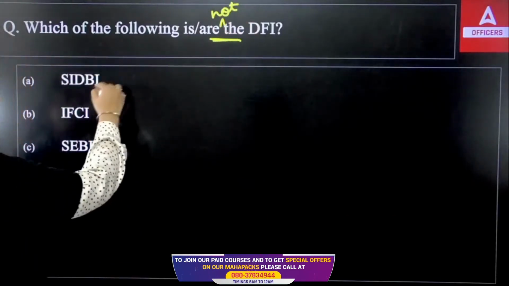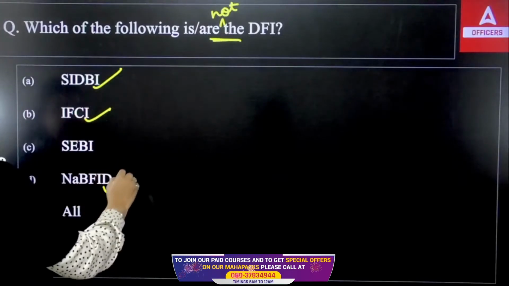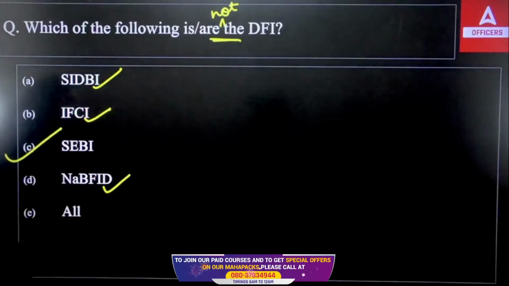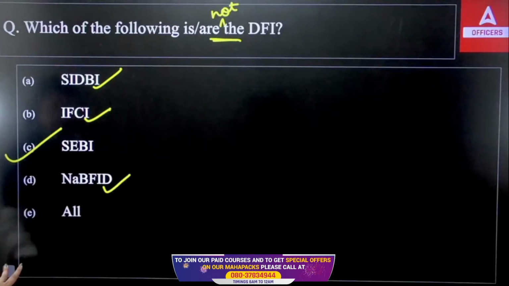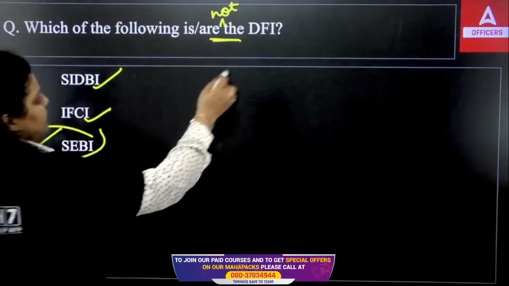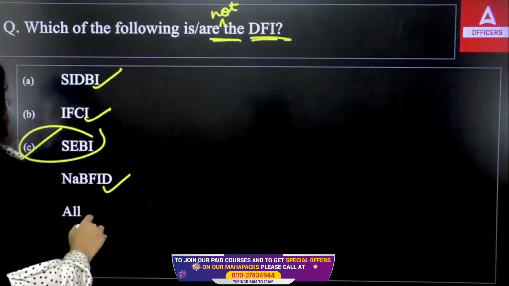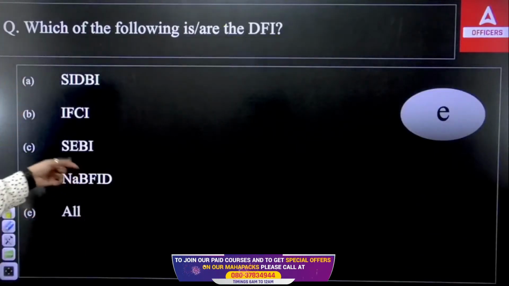So you know SIDBI is a development financial institution, IFCI is, NAFID is, but not SEBI. So right answer will be SEBI. Okay, right answer will be SEBI. SEBI is not a development finance institution. So right answer will be your SEBI. Okay. Now next.